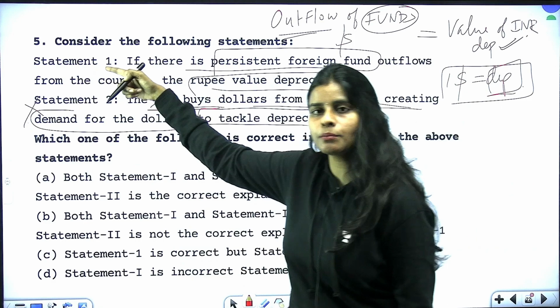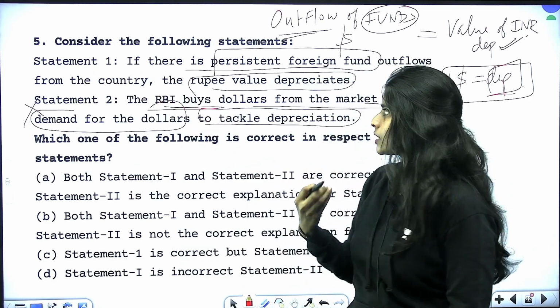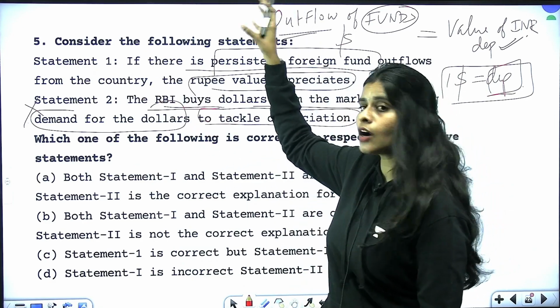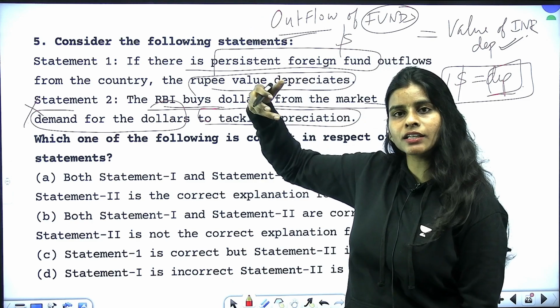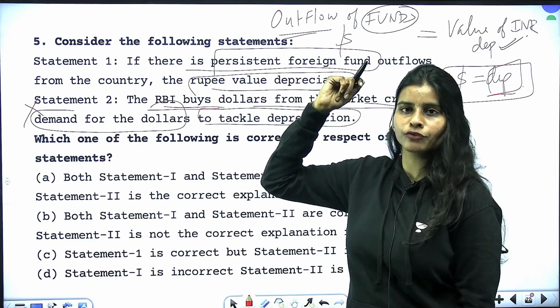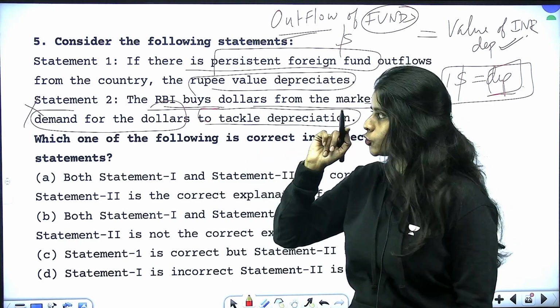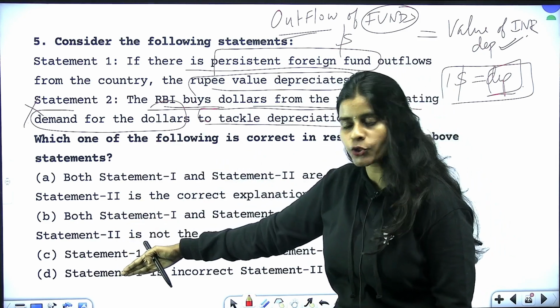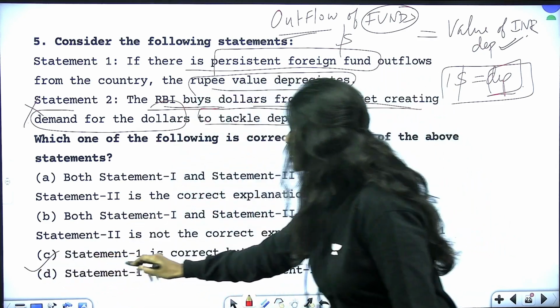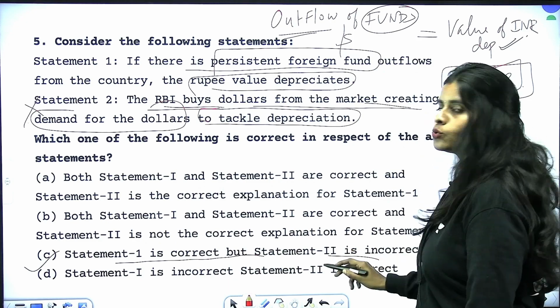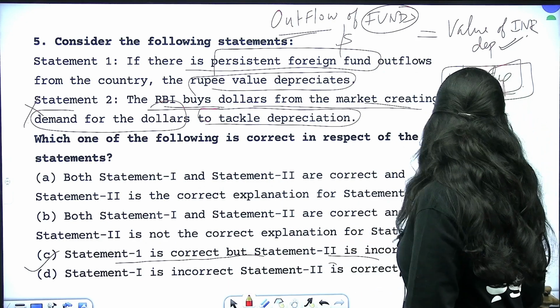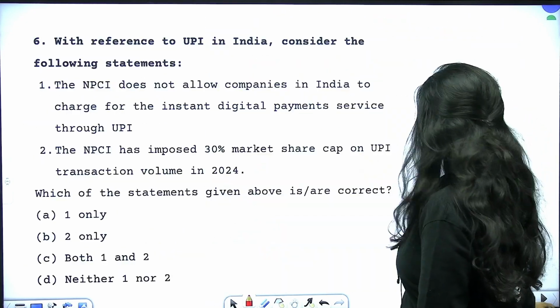The explanation for statement 1 is something which I gave you a few seconds before. That is, whenever the outflow happens, it creates demand or reduces supply of the foreign currencies, thereby leading to depreciation. So what should be the correct option here? It is option C. Statement 1 is correct, but statement 2 is incorrect. Okay, fine. And moving on to the next question.